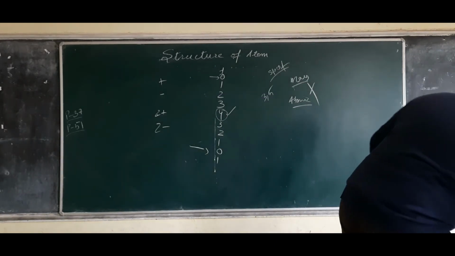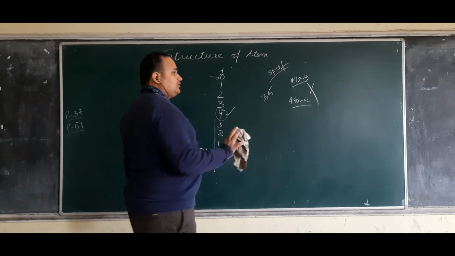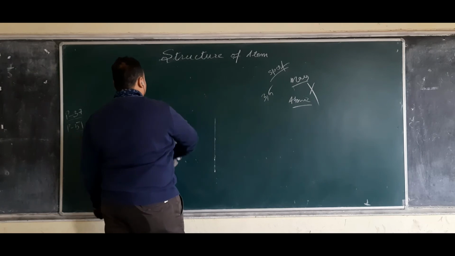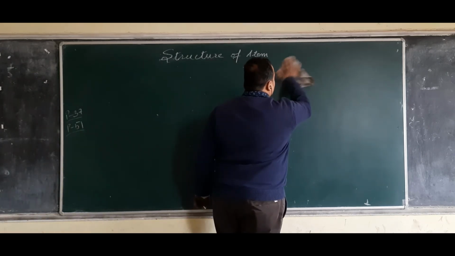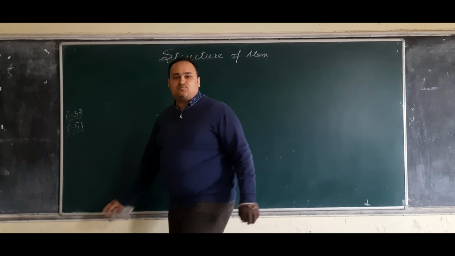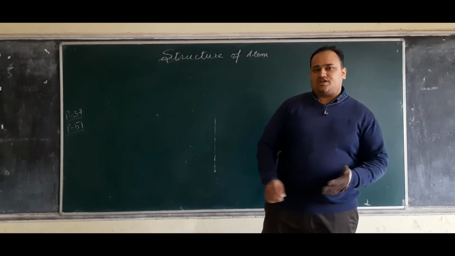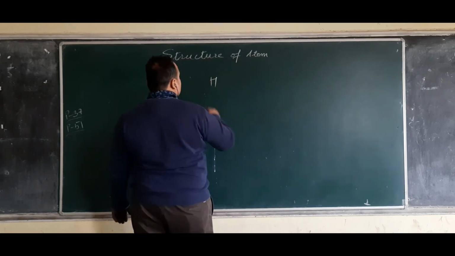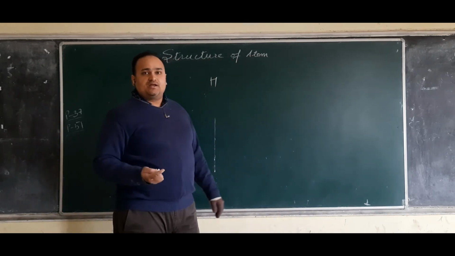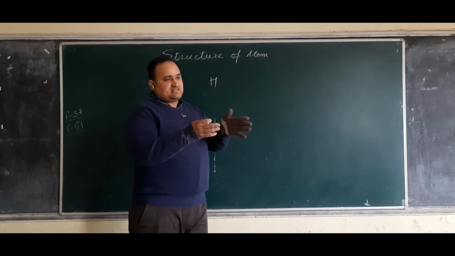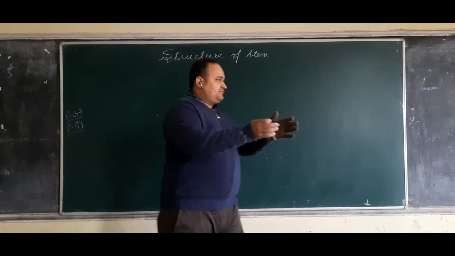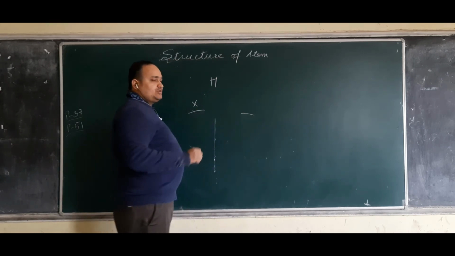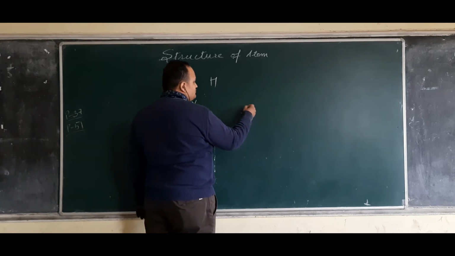At the time of calculation of atomic masses, I have already explained it: like a lever or a balance, you first place the element X which you want to calculate, and then you start releasing atoms of hydrogen.